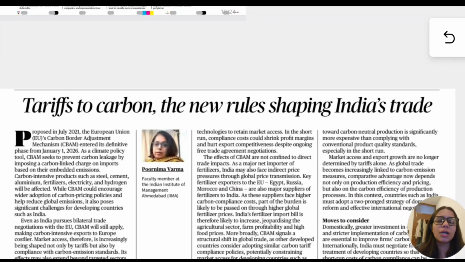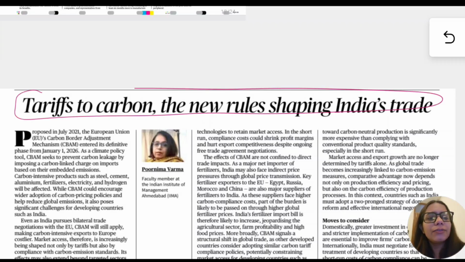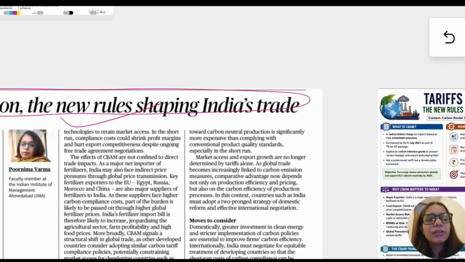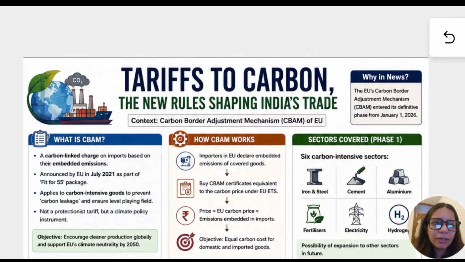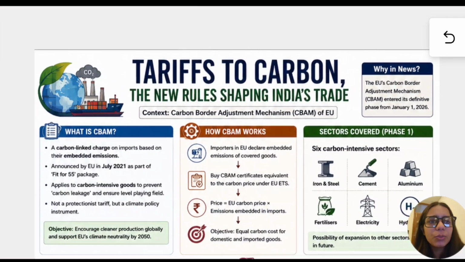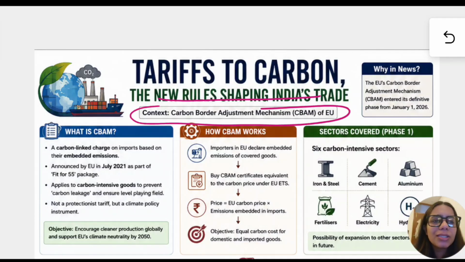Now let us jump to the editorial analysis for the day. So the first editorial is "Tariffs to carbon: the new rules shaping India's trade." So it is about carbon trading and tariffs to carbon. Let us see what it is. The new rules shaping India's trade, and the context is about the CBAM of the EU.